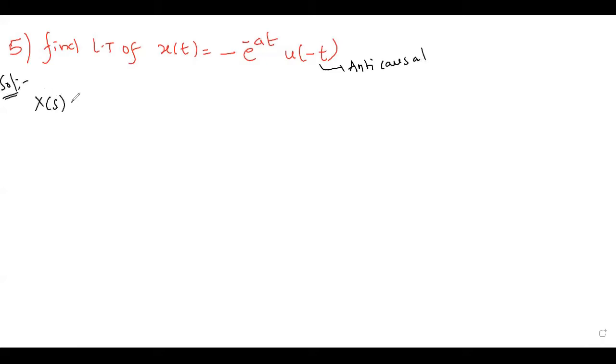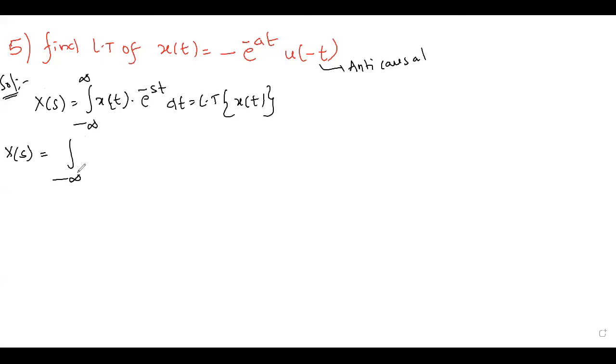X of s. What is the formula we have for Laplace transform of x of t? Signal multiplied with kernel. This is a standard formula to find Laplace transform of the signal x of t. Now X of s equals integral from minus infinity to infinity. In place of x of t, what do I have to substitute now?